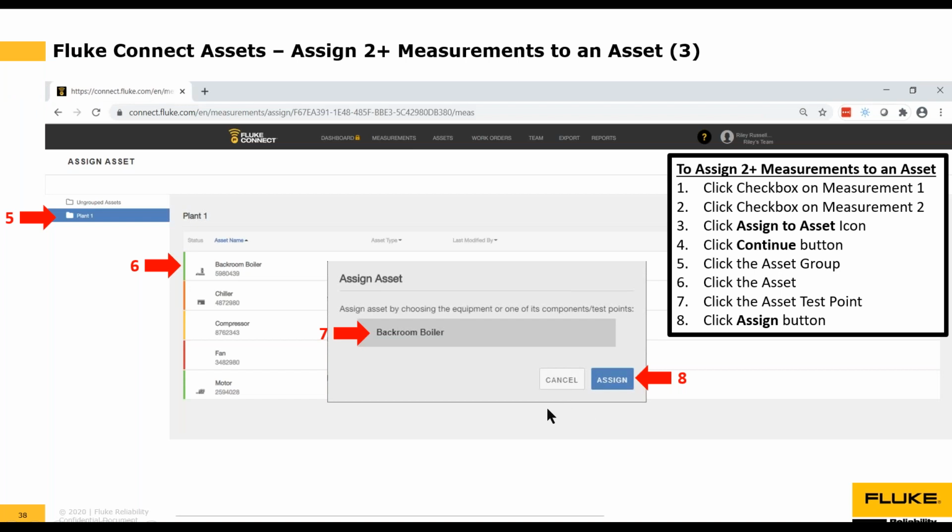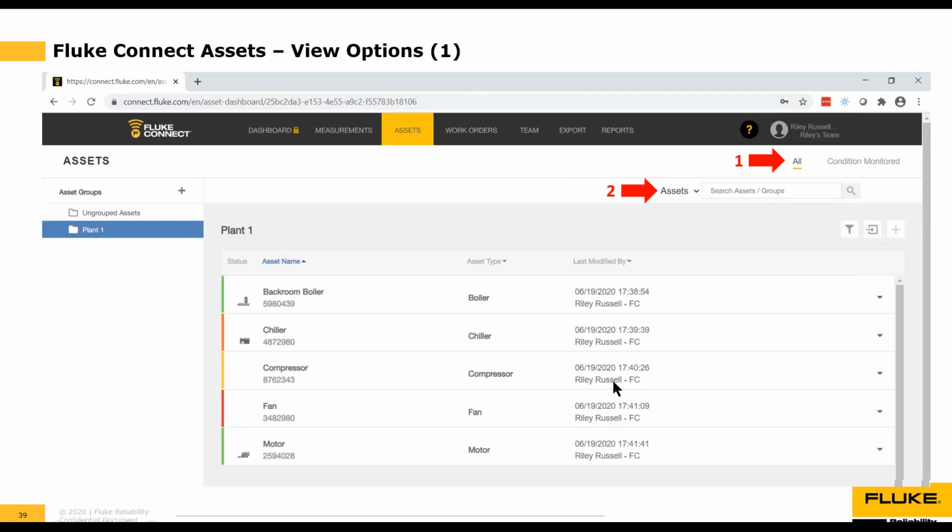And we're back to this familiar screen. In this case, we're assigning 2 measurements to an asset, but we select the asset group, then we select the asset. Again, we're putting these on the backroom boiler asset. So then I select the asset point, test point, and I click assign. So once I click the blue assign button, and I'll show you this in the live software, I can now see that both of those measurements have been assigned to the same asset, the backroom boiler.